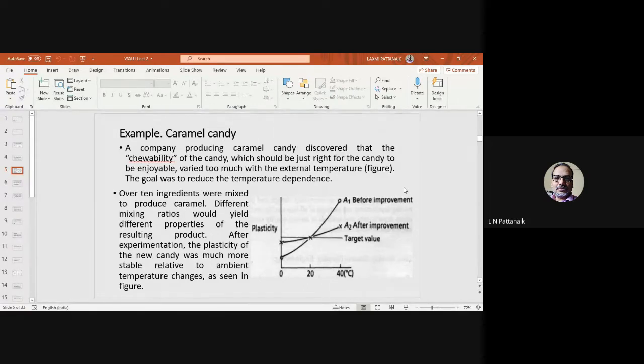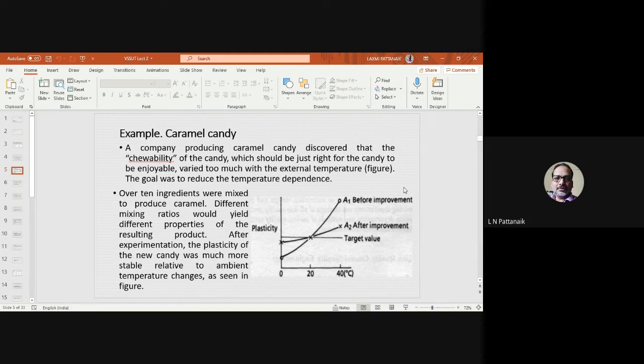But it is very difficult to provide that. It's not possible because there will be some effect of noises, of temperature or any other external factors, the noise factors. Here you can see the curve A1. A1 indicates a very large variability in the plasticity. Because of the increase in temperature, the plasticity or the chewability varies a lot, as you can see in the curve A1. That is before applying the robust design applications.